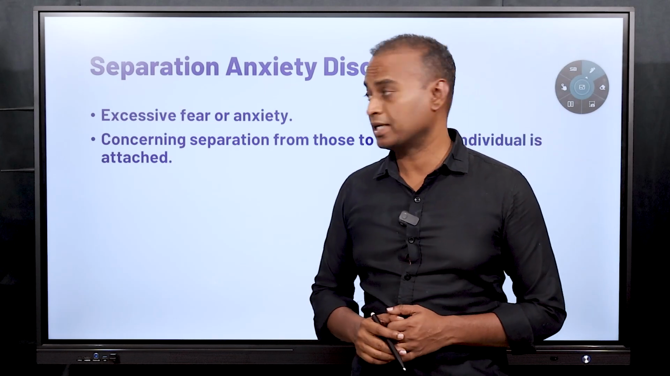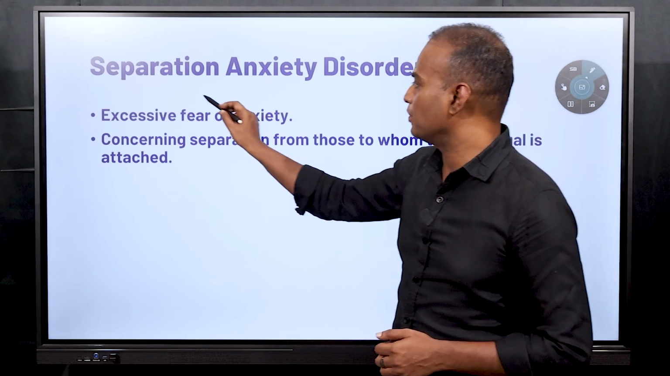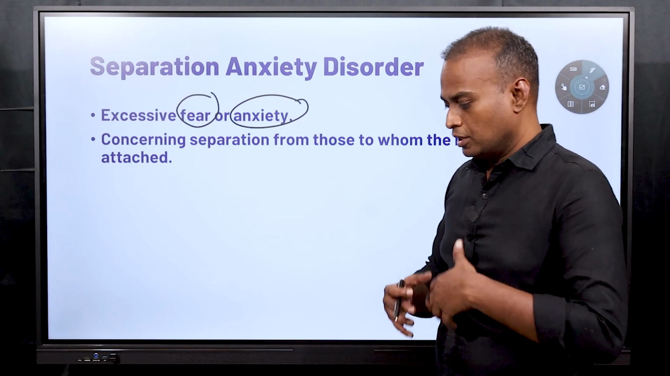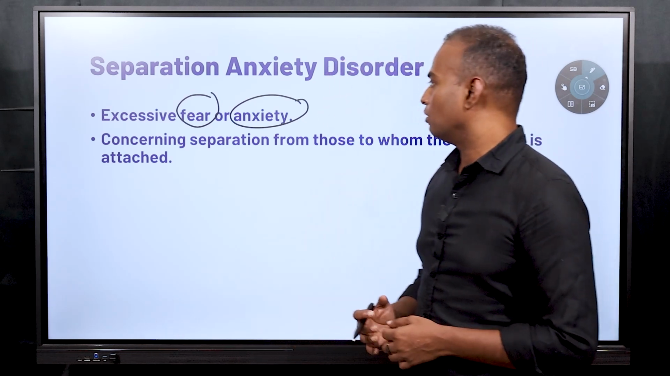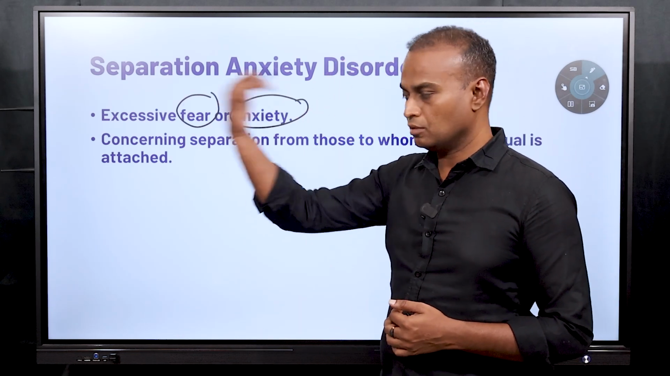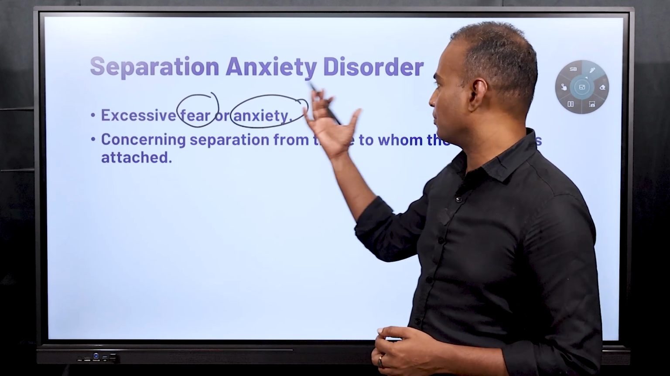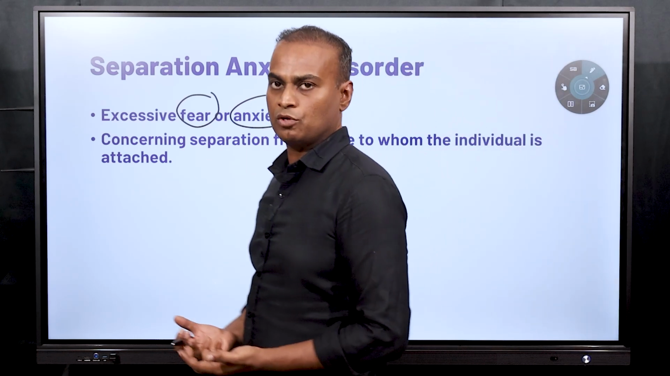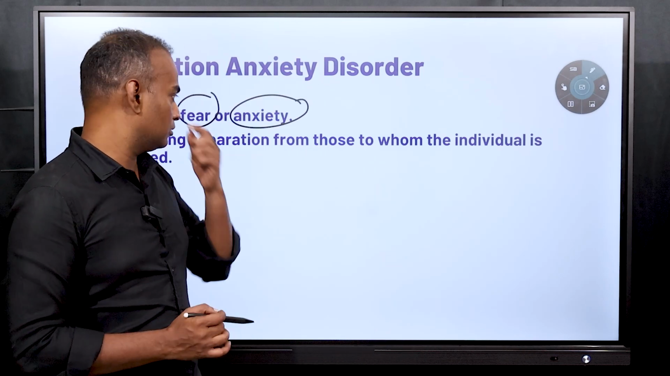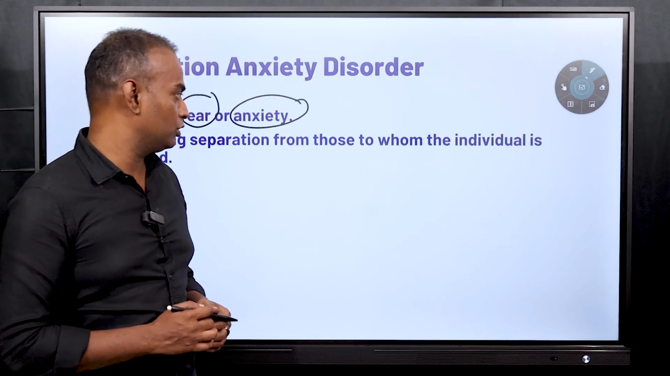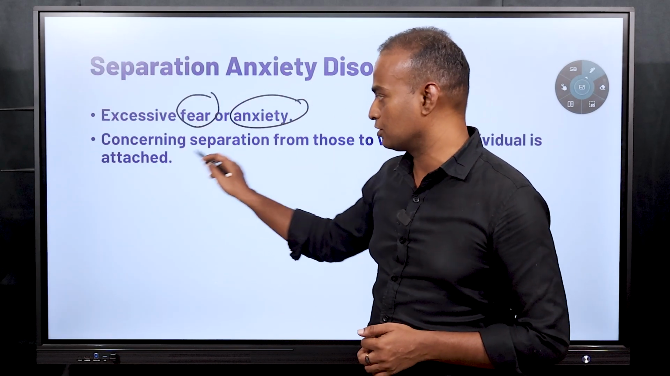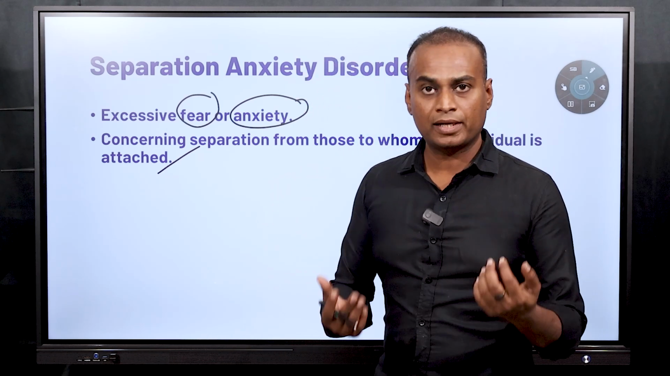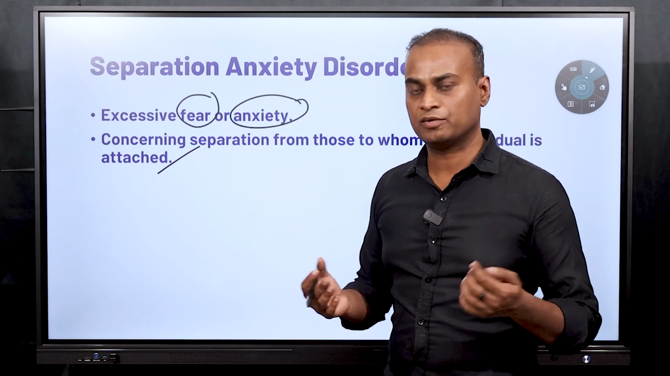First one is separation anxiety disorder. What is this? It can be a fear or it can be anxiety, fear of immediately losing a person or losing a person in future. Those come under separation anxiety disorder. So if you are undergoing the process of leaving a person or separation from an individual in any circumstances who is attached to you, it can be a father, it can be mother, it can be a romantic partner, it can be a kid, it can be a friend.